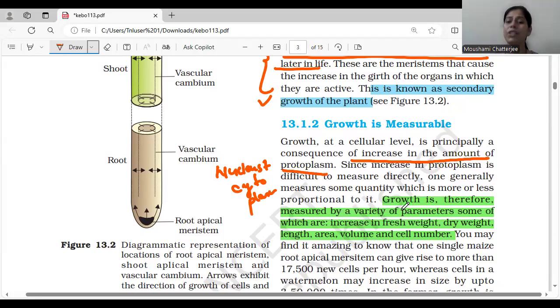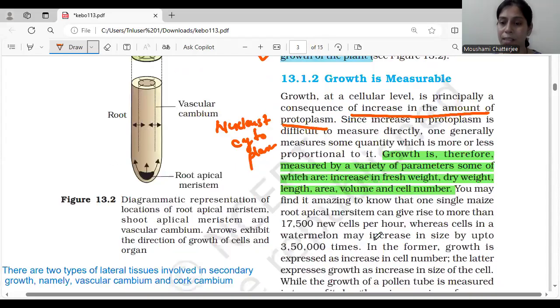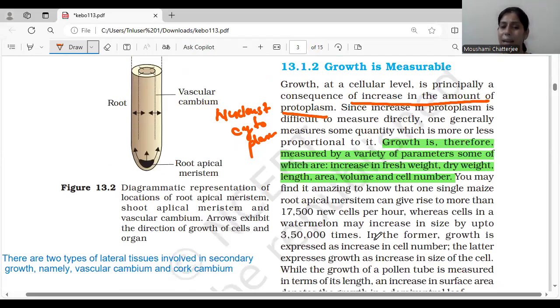So how do we measure them? Growth is therefore measured by a variety of parameters. Let's understand what the different parameters are. Some of them can be increase in fresh weight, which is very important. Then dry weight, length, area, volume, and cell number. So it can be an increase in length, area, volume, or cell number. These are the parameters based on which we measure growth.